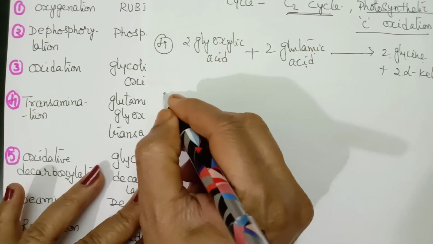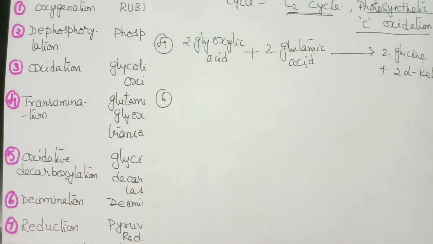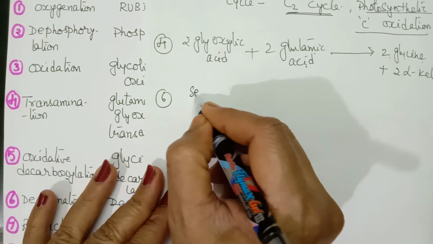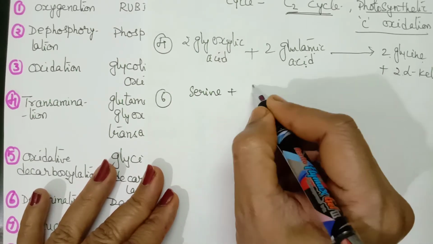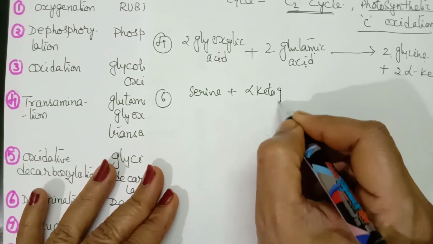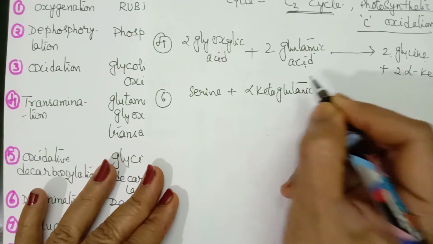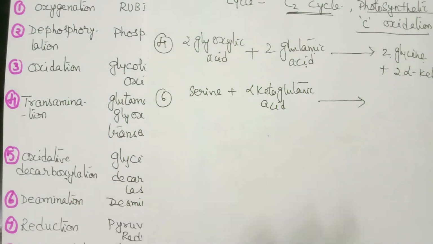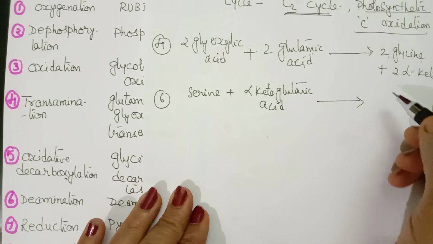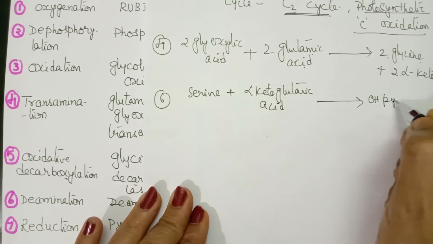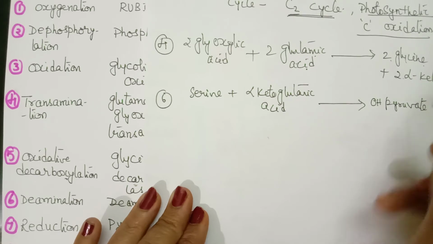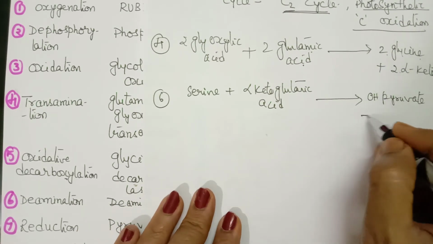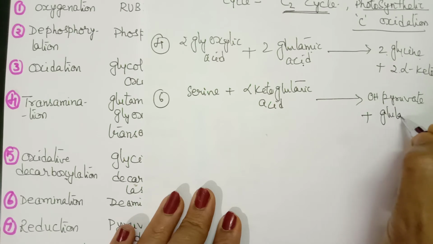So let us see the 6th reaction in detail, how it is taking place. Serine will combine with alpha keto glutaric acid and it will be converted to hydroxypyruvate, or pyruvic acid, and it forms glutamic acid also.